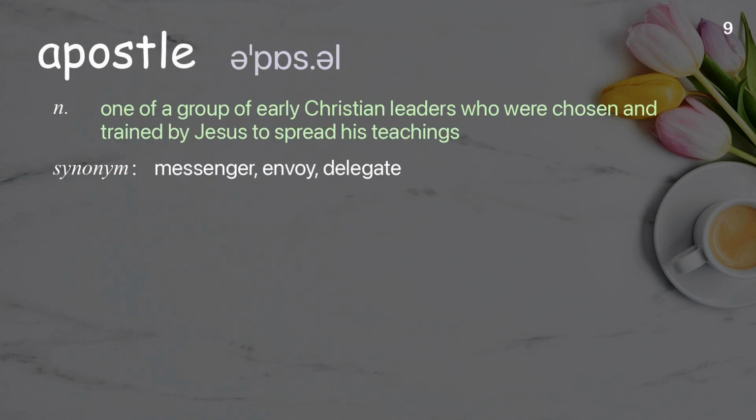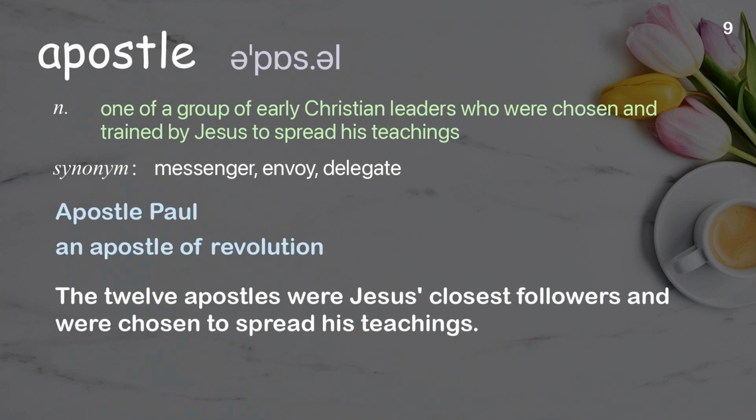Apostle. One of a group of early Christian leaders who were chosen and trained by Jesus to spread his teachings. Examples: Apostle Paul. An apostle of revolution. The 12 apostles were Jesus' closest followers and were chosen to spread his teachings.